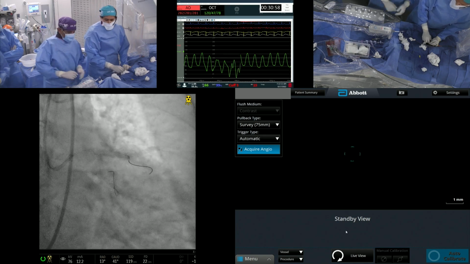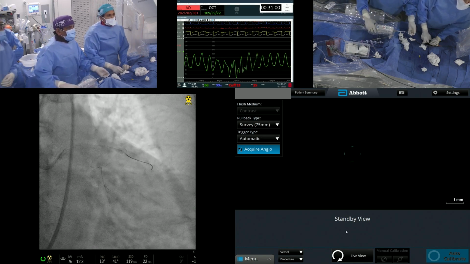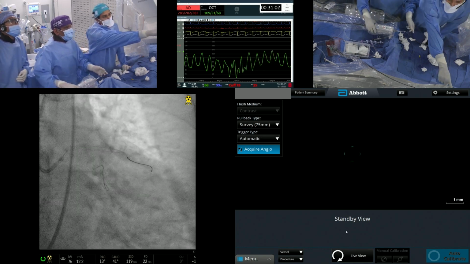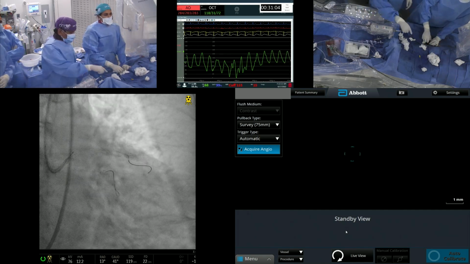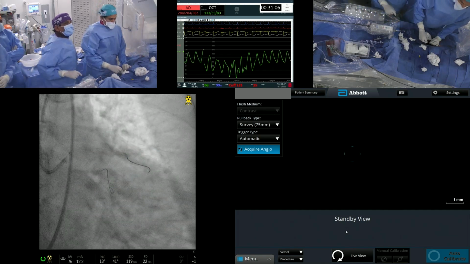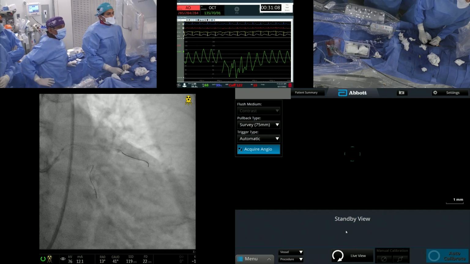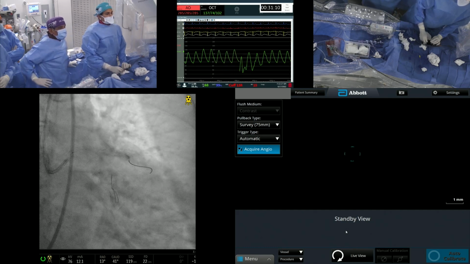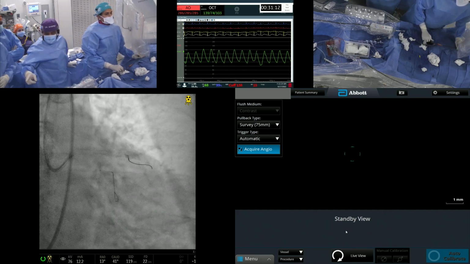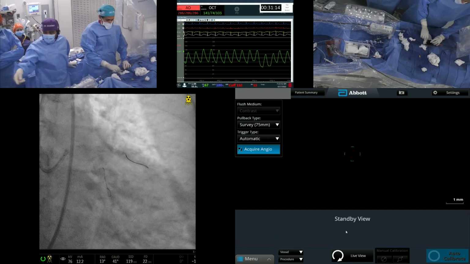Let's see, it does not go. See that, the second marker is in the ostium. That's where the wire is. You're right. Let's see, advanced wire. So we can leave it actually. If you would like to optimize, we have the IVUS later. Yeah, we can do IVUS. Get the IVUS. Let's do IVUS then.